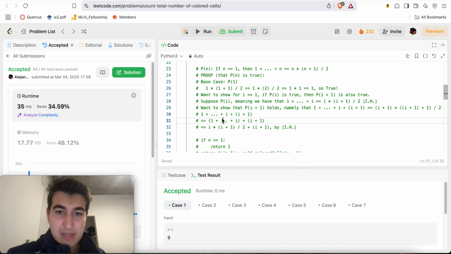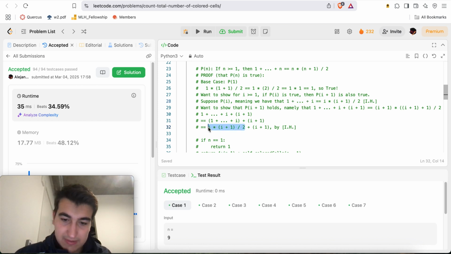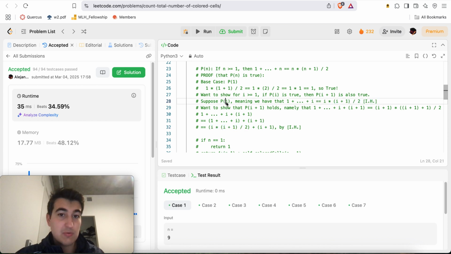Now I'm putting a parenthesis around this part because we have P of i is true, right? 1 plus ... plus i is equal to i times i plus 1 all over 2. That's why I'm substituting that in over here, by using my induction hypothesis. We just want to show that if P of i is true, then P of i plus 1 is true. So we're assuming P of i is true, and that's why I'm allowed to do my swap.